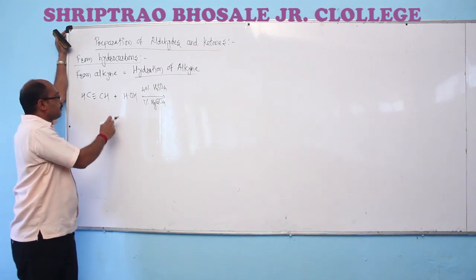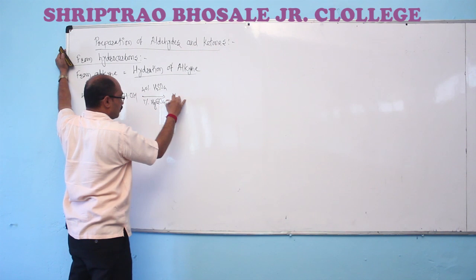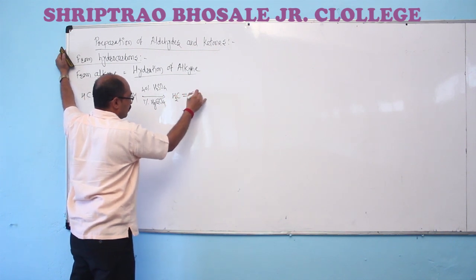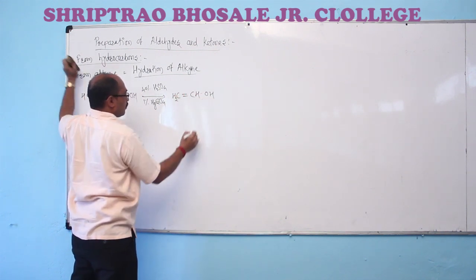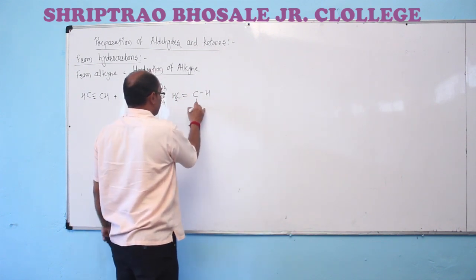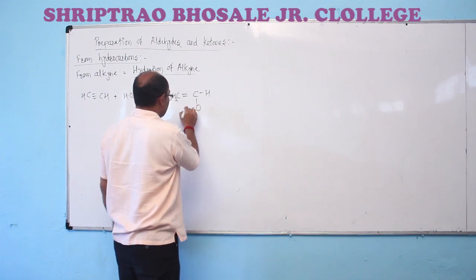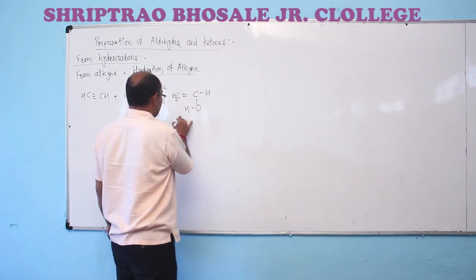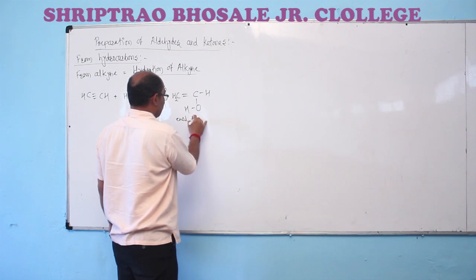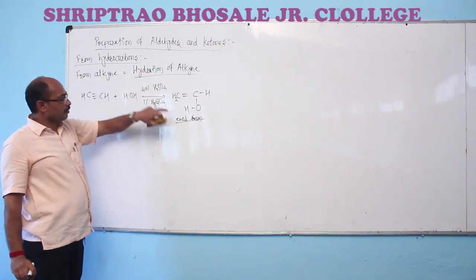It gives us the formation of vinyl alcohol. This form is known as enol form. You have to have the knowledge of enol forms.